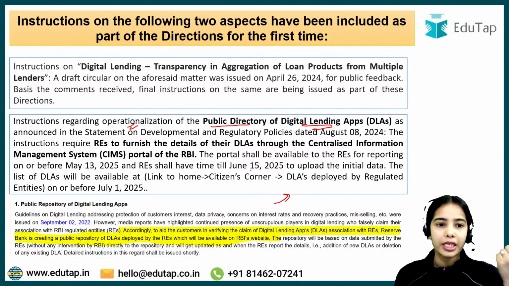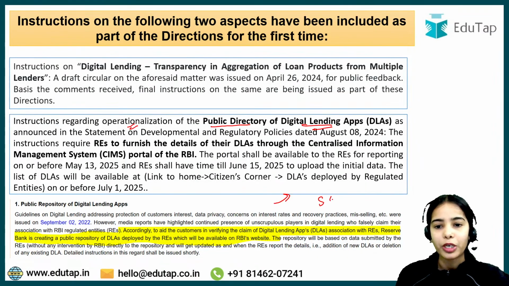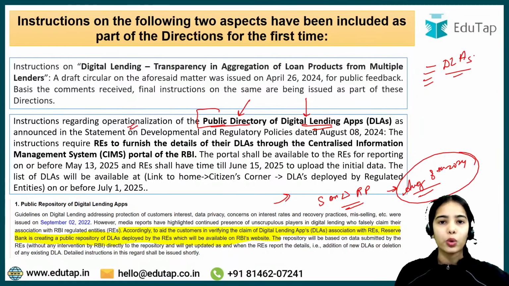I hope we have discussed this in a previous session also, that in the Statement on Developmental and Regulatory Policies document, released on August 8th, 2024, it was said that the RBI is thinking of launching a public directory of the digital lending apps, because there were multiple digital lending apps originating.